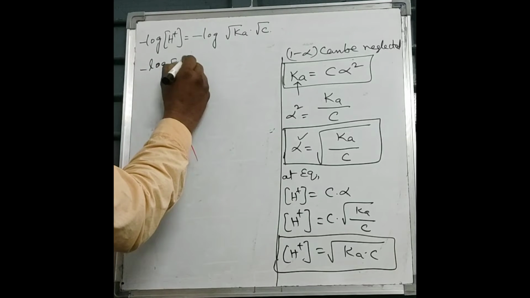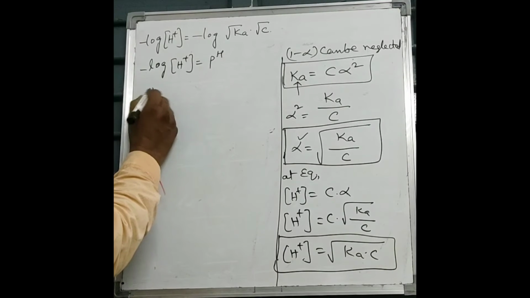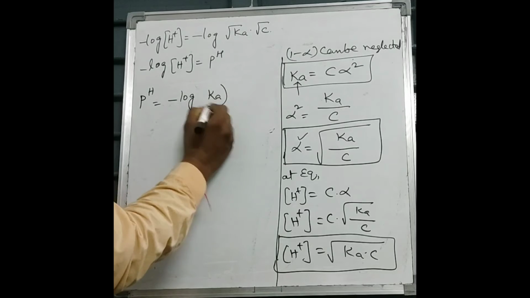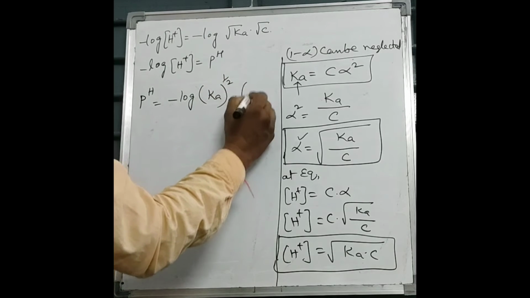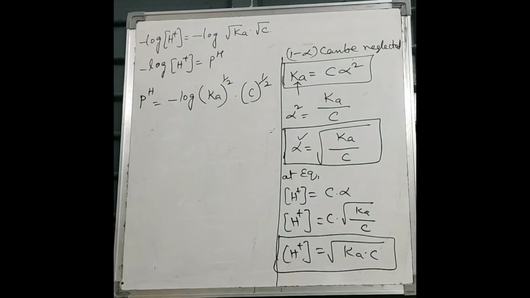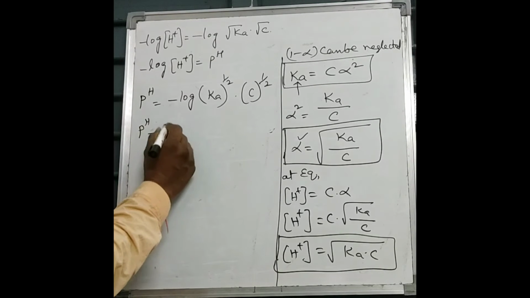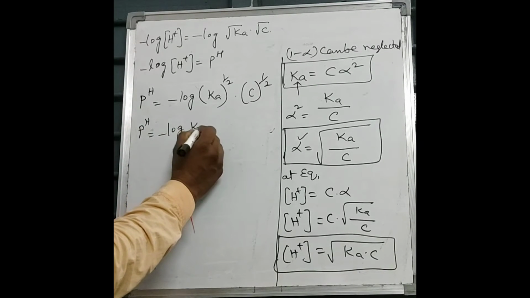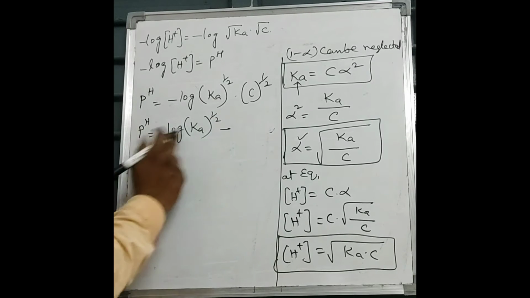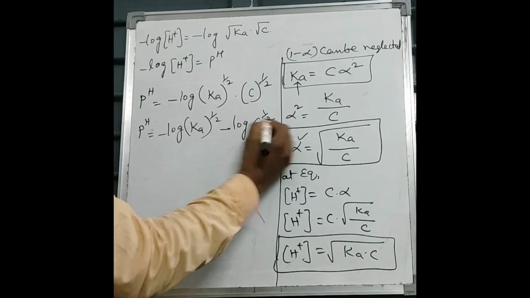H plus ion concentration means pH. So pH equals minus log, we can write as Ka power 1 by 2 into C power 1 by 2. Log A into B means log A plus log B. So here pH equals minus log Ka power 1 by 2. Because minus is there here, so minus comes here, minus log C power 1 by 2.